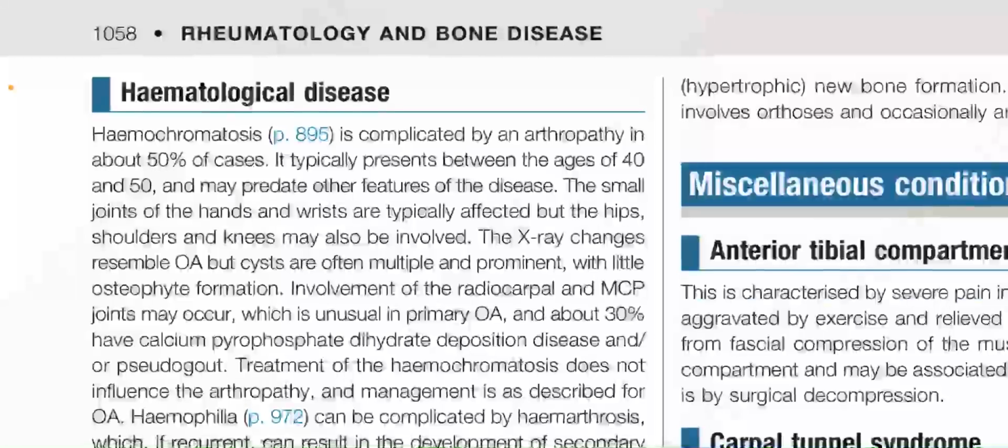Involvement of the radiocarpal and metacarpophalangeal joints may occur, which is unusual in primary osteoarthritis, and about 30% have calcium pyrophosphate dihydrate deposition disease and/or pseudogout. Treatment of the hemochromatosis does not influence the arthropathy, and management is as described for osteoarthritis.